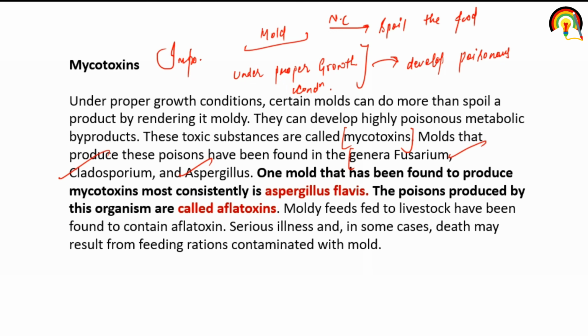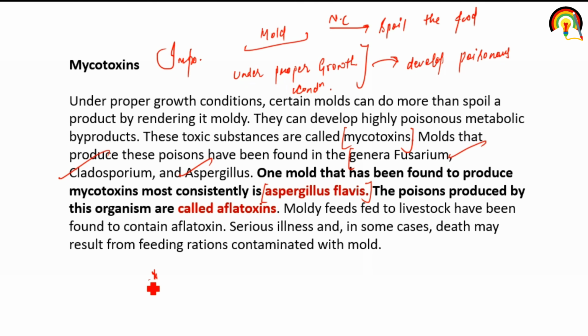One mold that has been found to produce mycotoxin most consistently is Aspergillus flavus. So mostly Aspergillus flavus is the mold that produces the toxic substance mycotoxin.